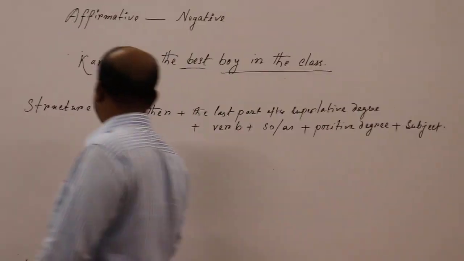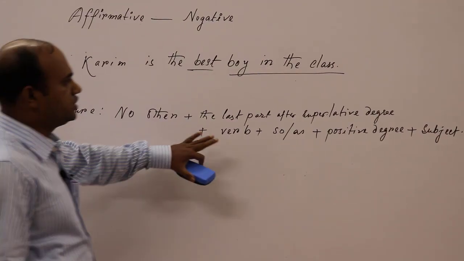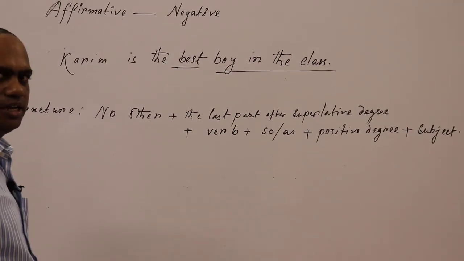Okay. Look, and if you can memorize this structure, then the process or rule will be very easy